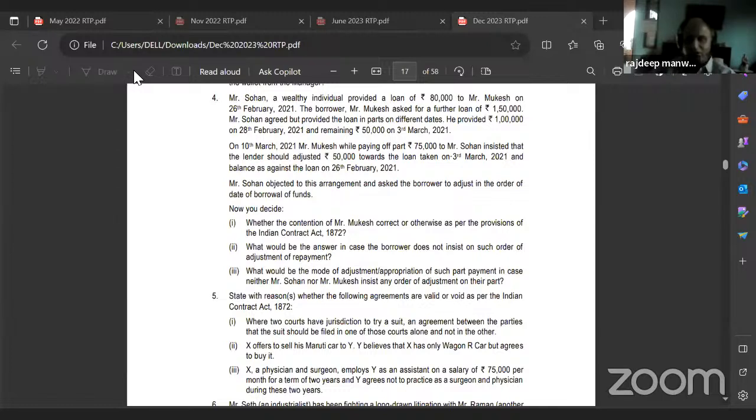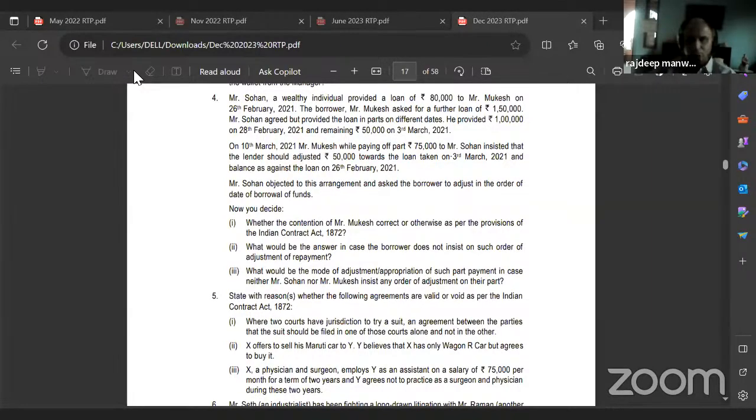He provided 1 lakh on 28th February 2021 and the remaining 50,000 on 3rd March 2021. On 10th March 2021, Mr. Mukesh, while paying off part, rupees 75,000, to Sohan, insisted that the lender should adjust rupees 50,000 towards the loan taken on 3rd March 2021 and the balance against the loan of 26th February 2021.